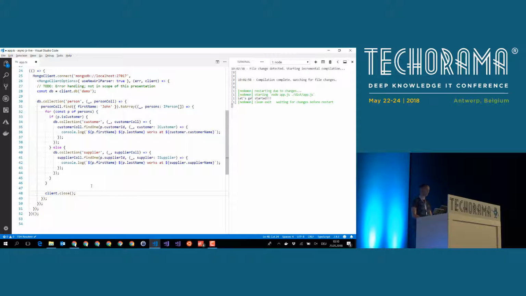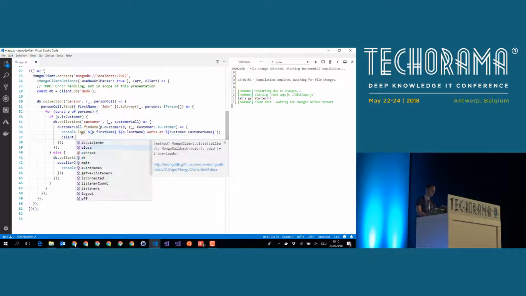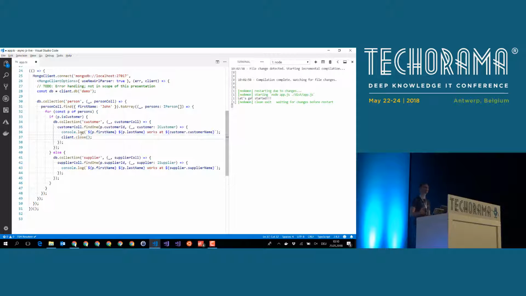But if we would do that, our program wouldn't work, because this close statement would be executed immediately before these collection statements and find one statements are executed, because they are executed in an asynchronous manner. So what we have to do is we have to close the database somewhere in here. But the problem is we cannot close the client here because additional Johns will come.